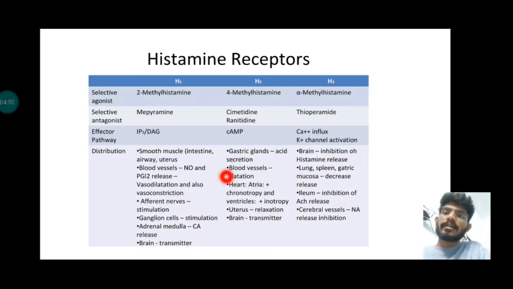Similarly, H2 receptor has an effect on heart. It produces slight tachycardia and slight inotropism.